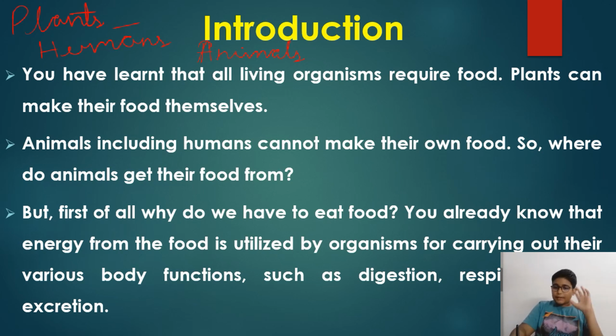Plants make their own food. Humans depend on plants for survival, for food, and animals also depend on plants. So humans and animals both are dependent on plants, and plants make their own food.